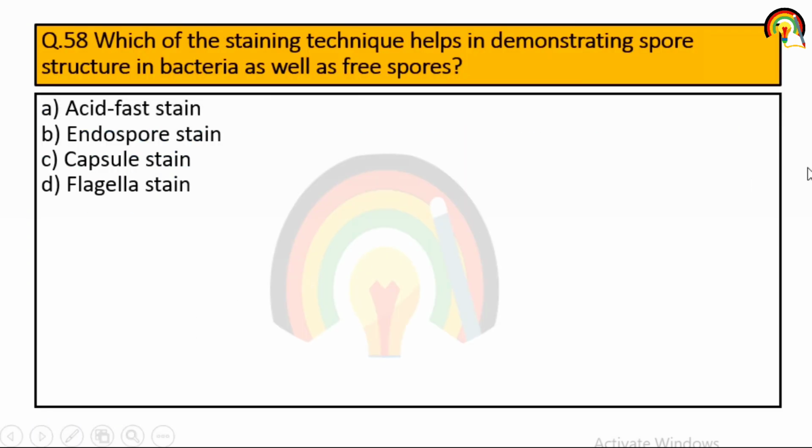Next one. Which of the following staining technique help in demonstrating spore structure in bacteria as well as free spore? Acid fast stain, endospore stain, capsule stain, flagella stain. So which of the following technique help in demonstrating spore structure in bacteria as well as free spore? So it's endospore staining, that is second one.